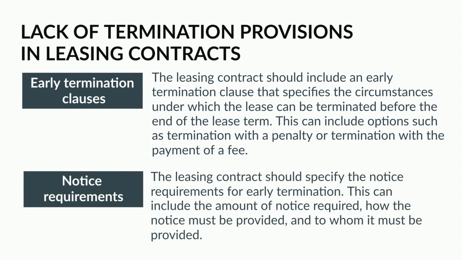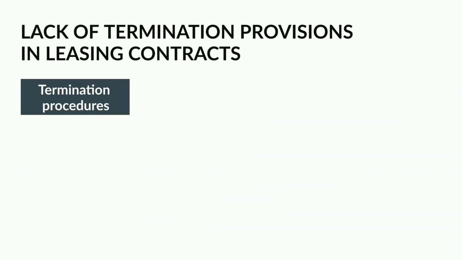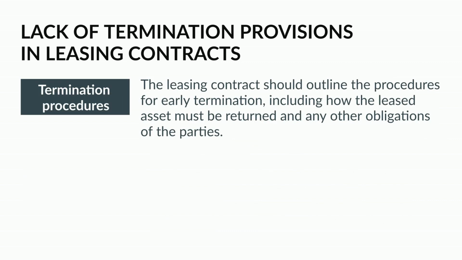The leasing contract should specify the notice requirements for early termination. This can include the amount of notice required, how the notice must be provided, and to whom it must be provided. Termination procedures. The leasing contract should outline the procedures for early termination, including how the leased asset must be returned and any other obligations of the parties.